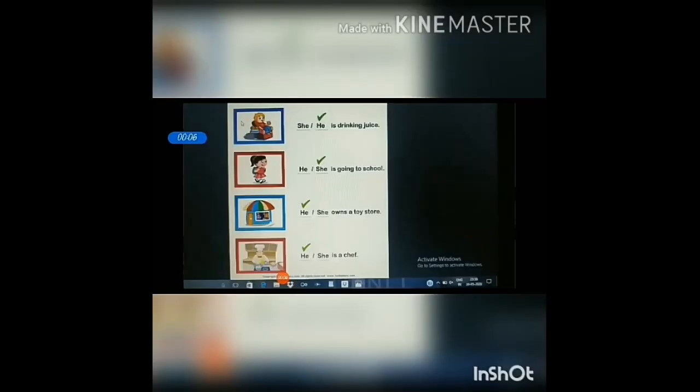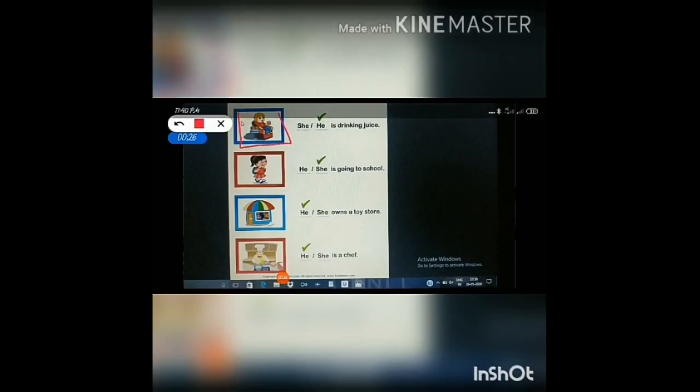Children, I hope you all understand about pronouns. Shall we see some exercise now? Look at the first sentence. He or she is drinking juice. So what picture is this? Yes, this is the picture of a boy. If a boy is there, what pronoun do we have to use? He. Yes. So he is drinking juice.